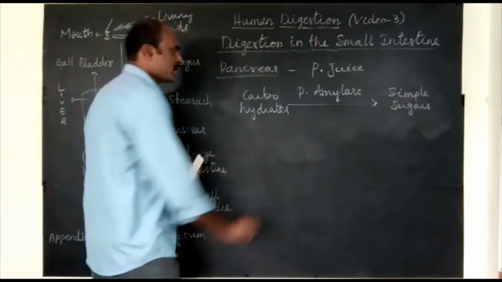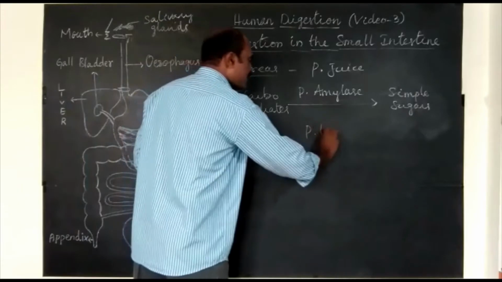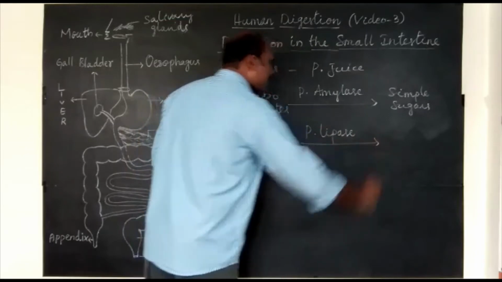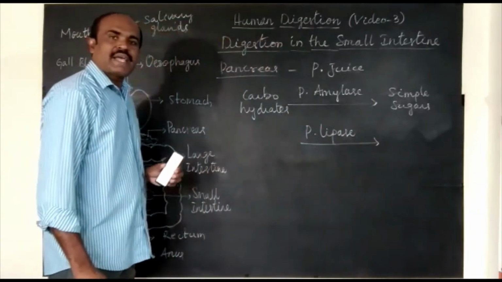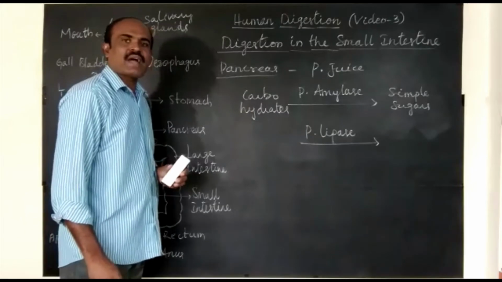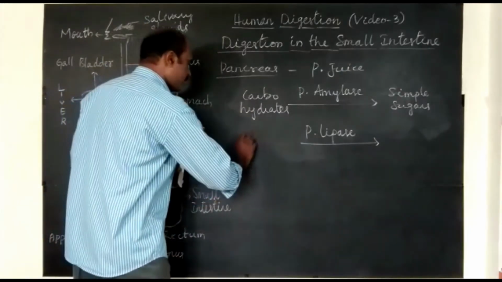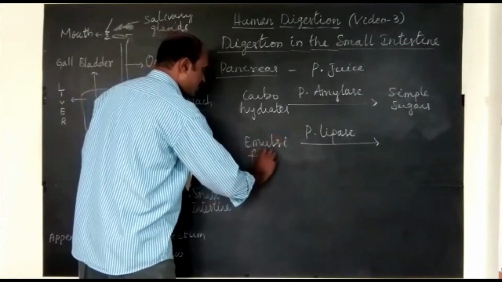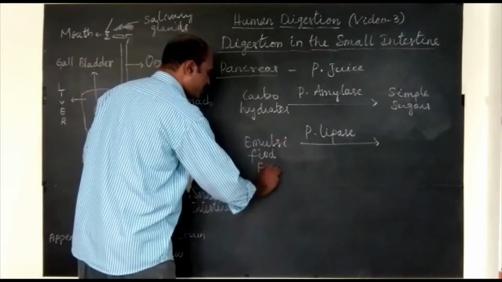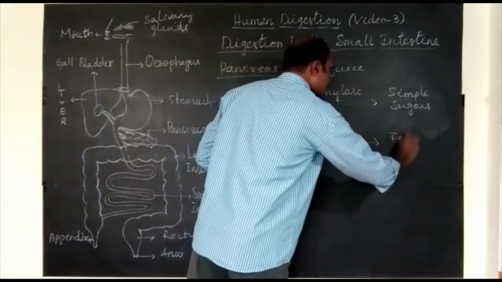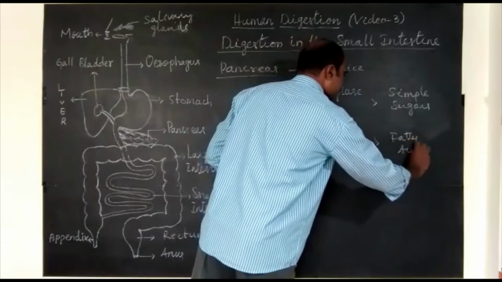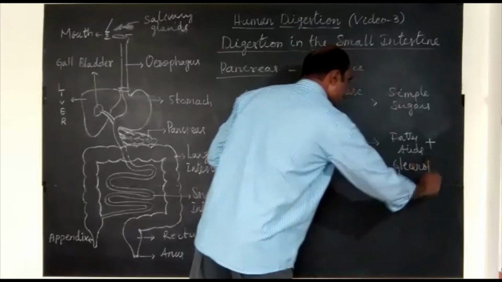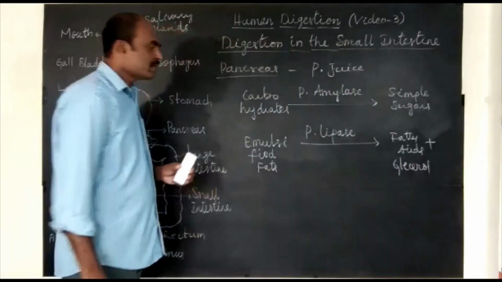Second enzyme, pancreatic lipase. This pancreatic lipase breaks down emulsified fats into fatty acids and glycerol. Then the third enzyme is trypsin.